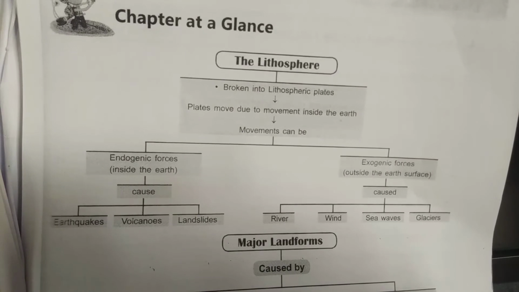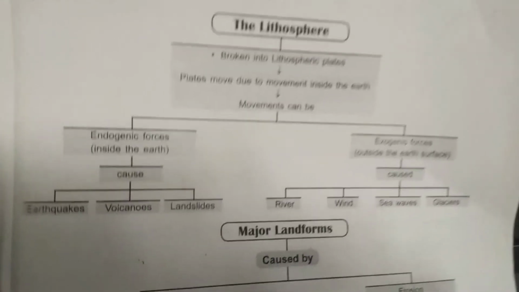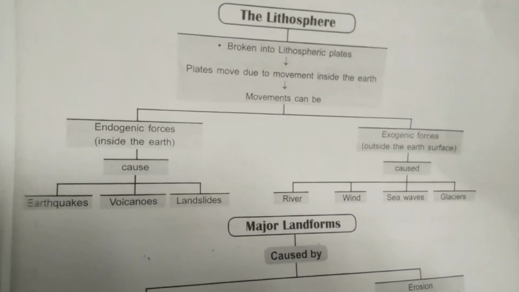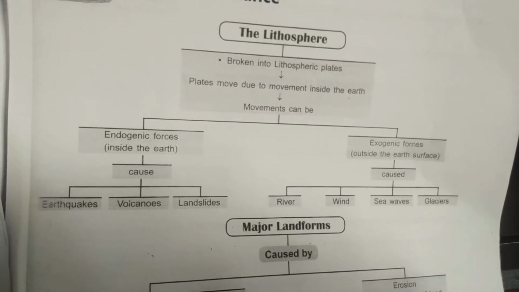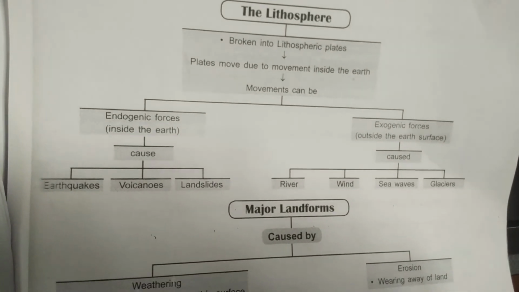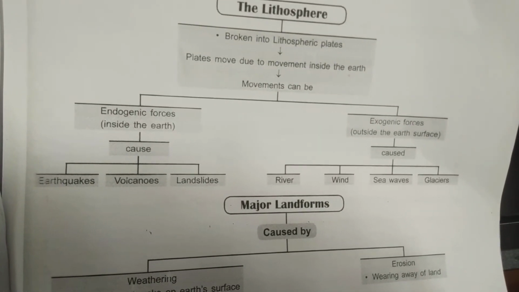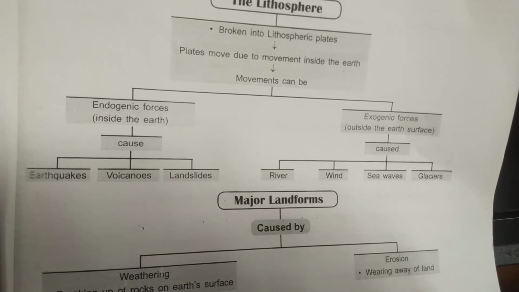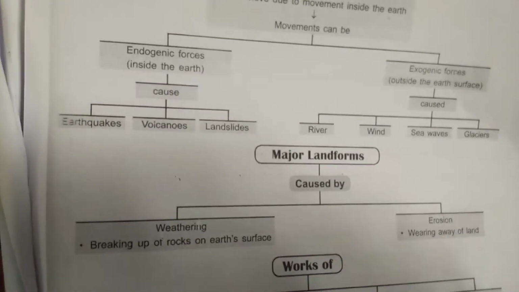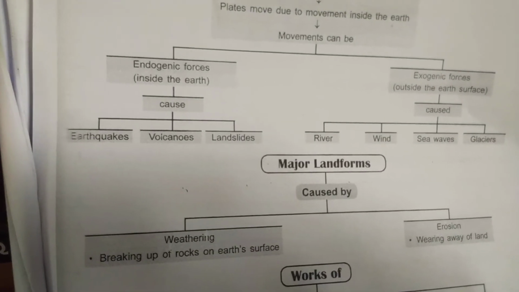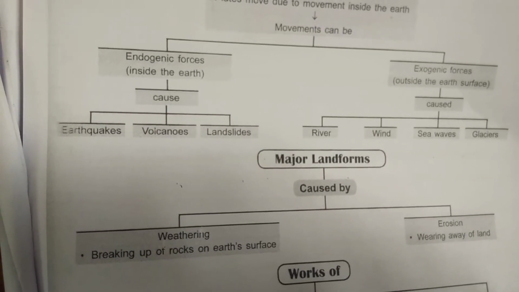Plates move due to the movement inside the earth, and this is a very slow movement that cannot be felt by us. And the movement going on inside of the earth can be divided into two: endogenic forces, that is the movement which occurs inside the earth, and the exogenic forces, that is those occurring outside of the earth. Now what kind of movement is inside of the earth? That is called earthquakes, volcanoes, and as well as landslides.